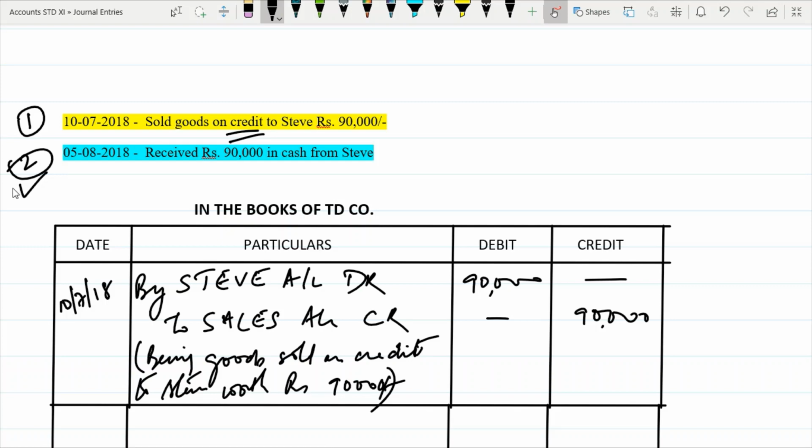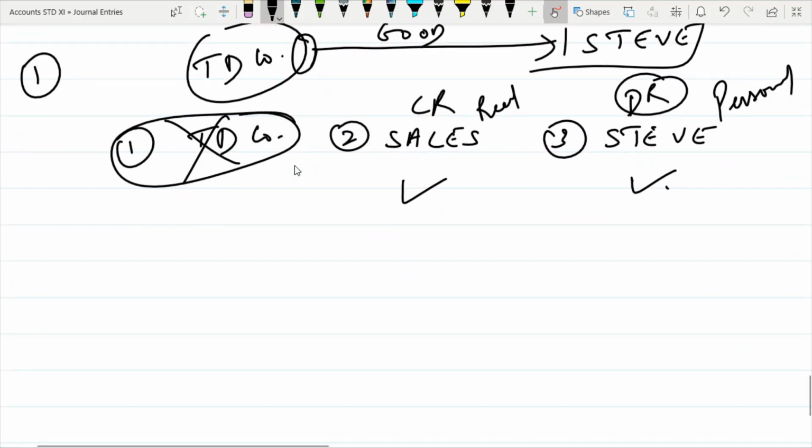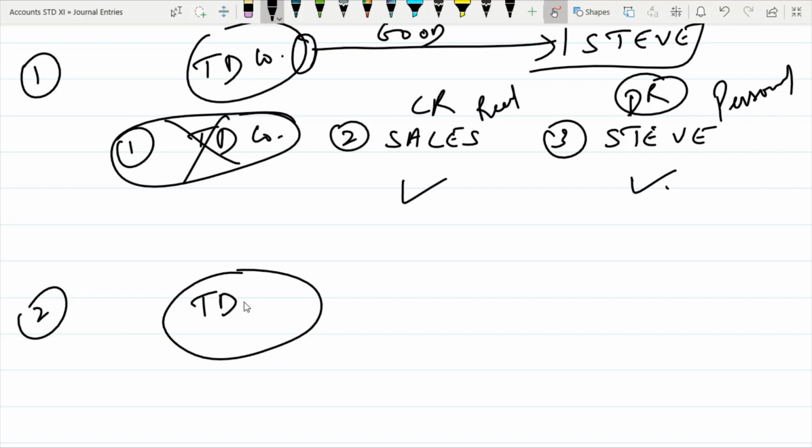Now what is happening here is we have received rupees 90,000 in cash from Steve. In this case, the entire amount is coming in cash. It's not coming in parts. It's not coming half by check, half by cash. No, the entire amount comes through cash. So let us draw the second part here. Again, who do we have here? We have TD company, and you are here, you are the accountant, and Steve here. So this is the second part now.